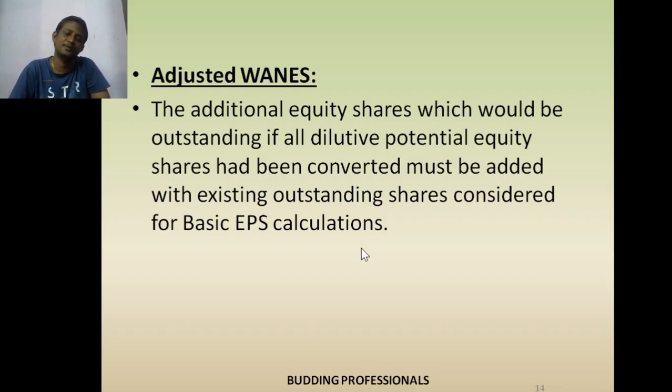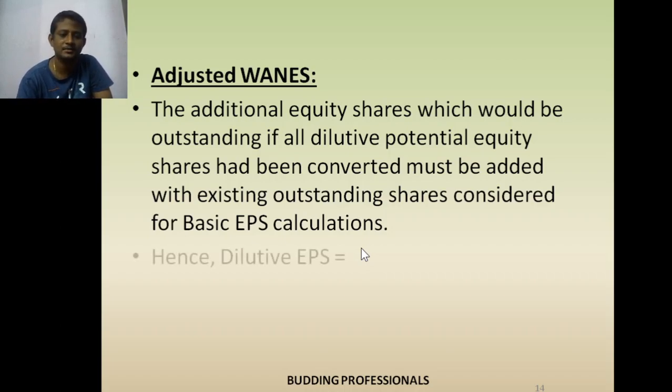What is the meaning actually? What are they trying to say? You have existing shares and you have potential equity shares. Assume convertible debentures: if you convert the debentures into equity shares, you will get some equity shares. You have to add those equity shares to the existing shares. We will work out the problem.